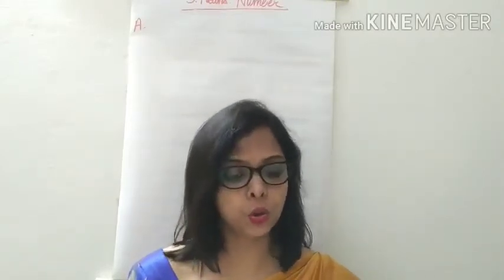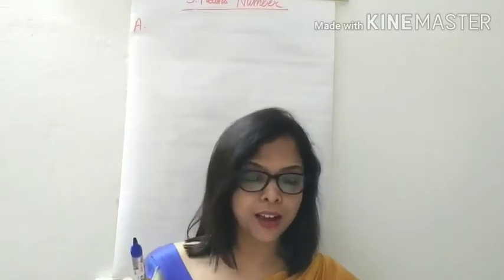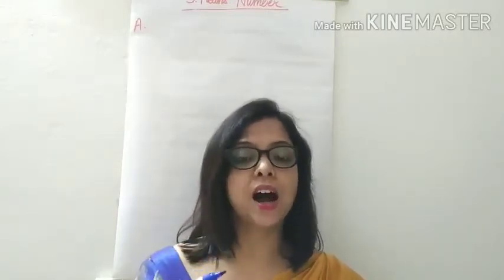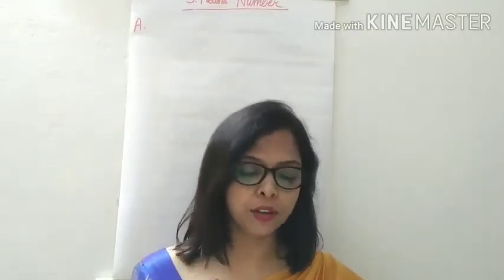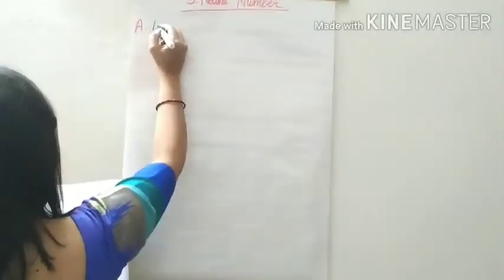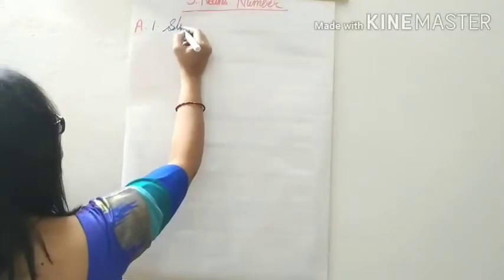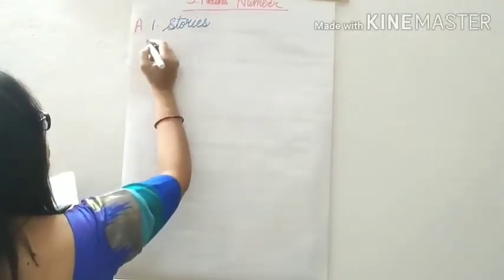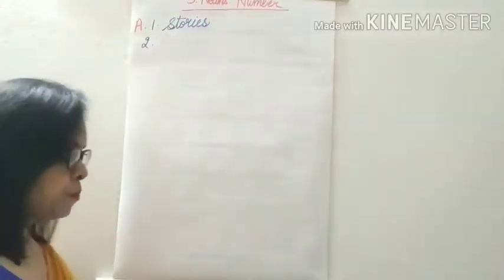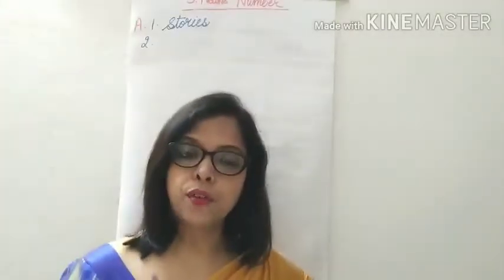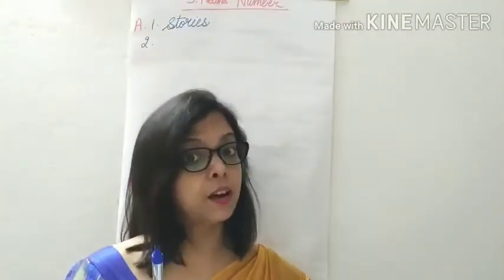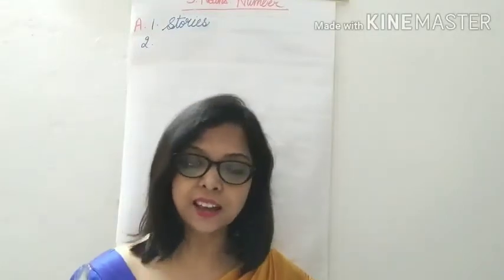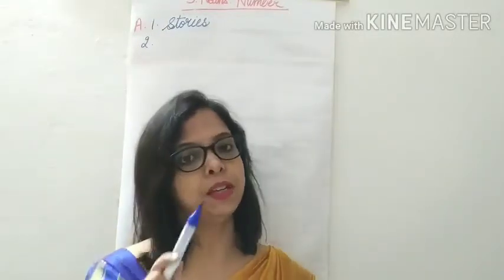So what we will do? We will simply remove the Y and we will add I, E, S instead of Y. So let's see. First one is S-T-O-R-I-E-S, stories. Second, day. Now it is ending with Y and before Y there is a vowel, that is A. So what we will do? We will simply add S to it. So day will become days.